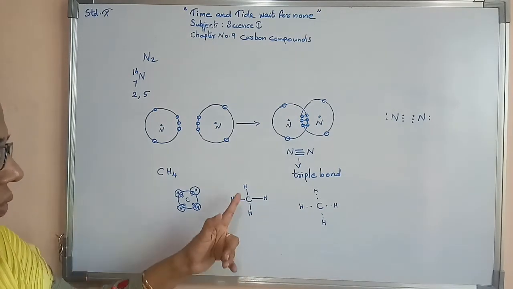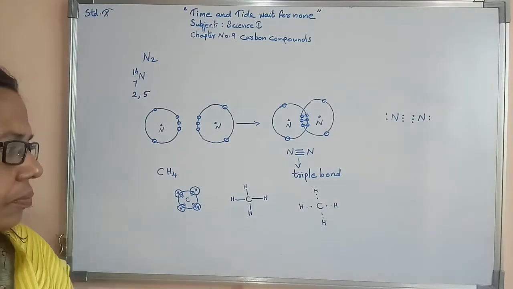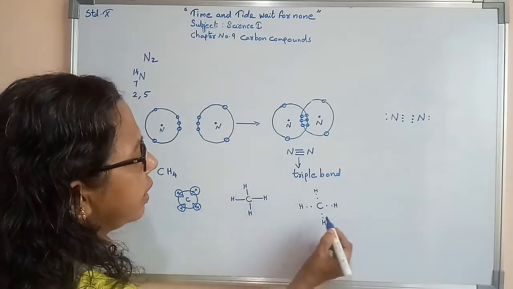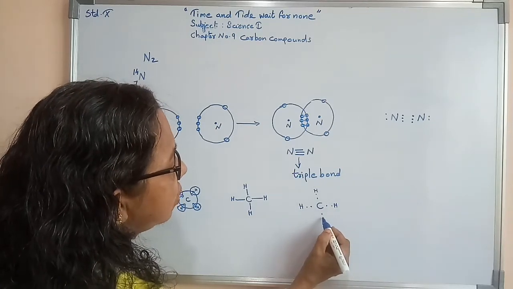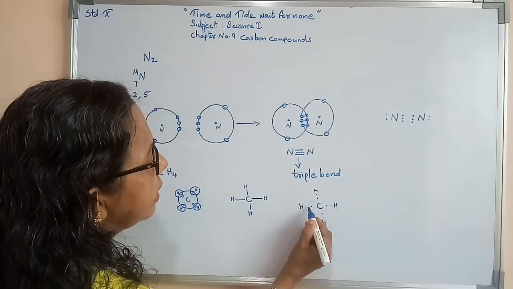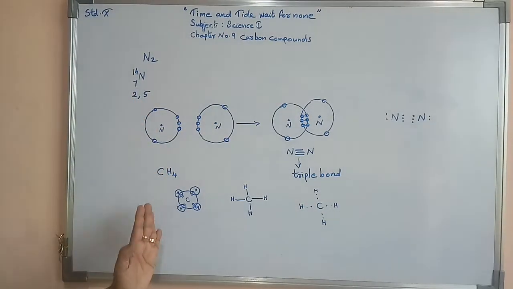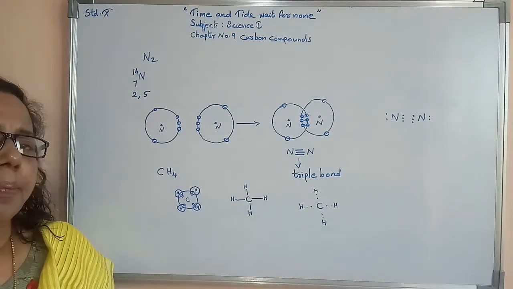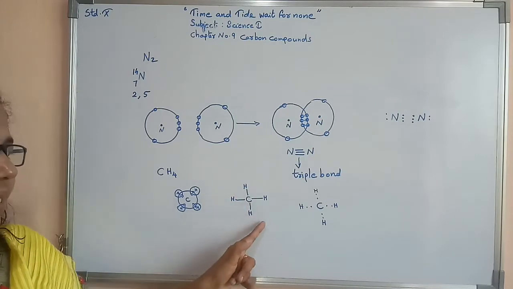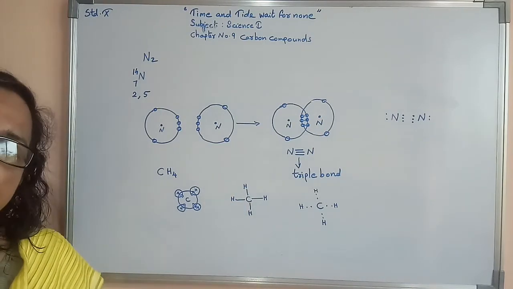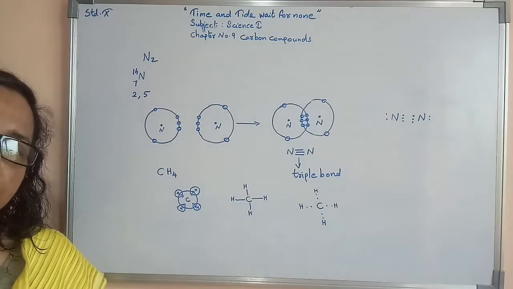Here in the line structure, each single bond means single electron sharing. So in a methane molecule, carbon is shared with 4 hydrogen atoms by single bonds. Everywhere you can find single bonds.